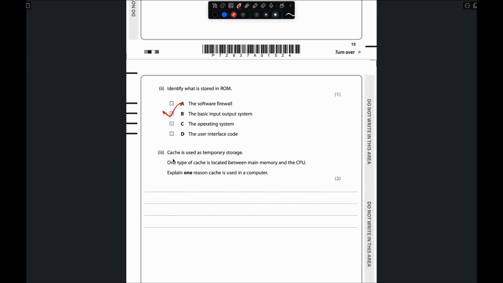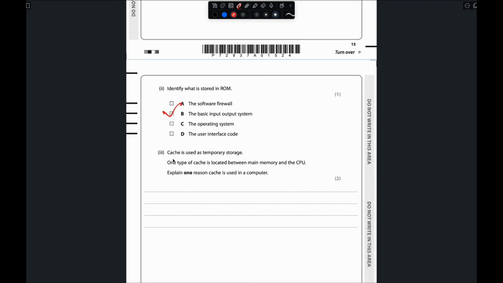So for that reason, the cache identifies which tasks we do frequently in our daily lives, and it stores that type of data in cache. So when we try to do that particular task, it will be much faster compared to a task we don't do.